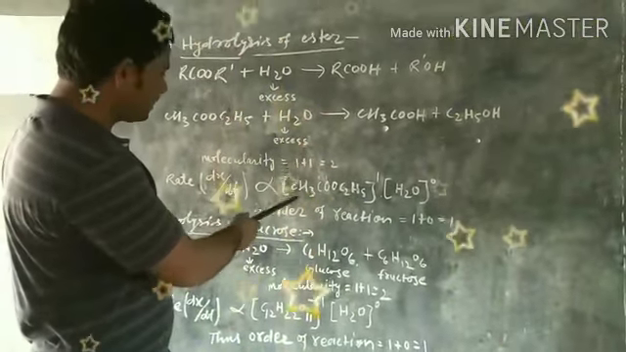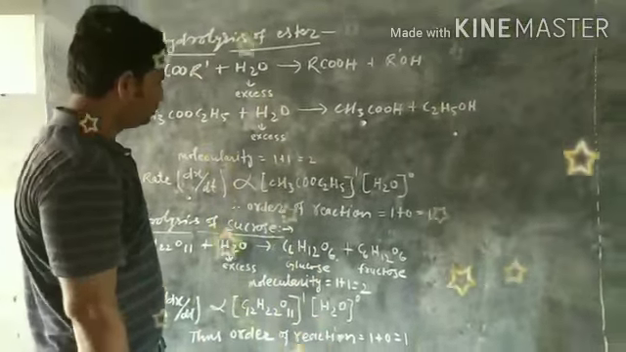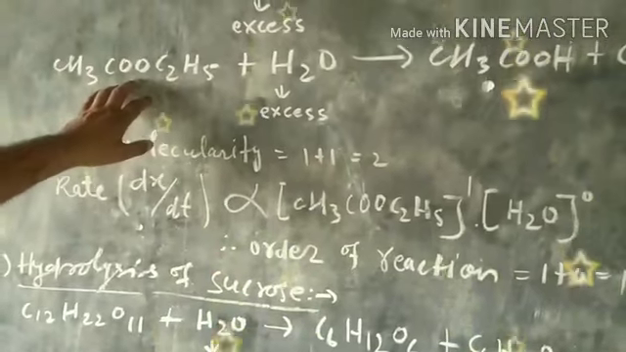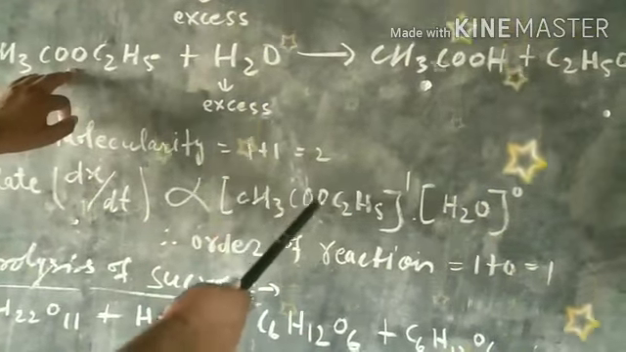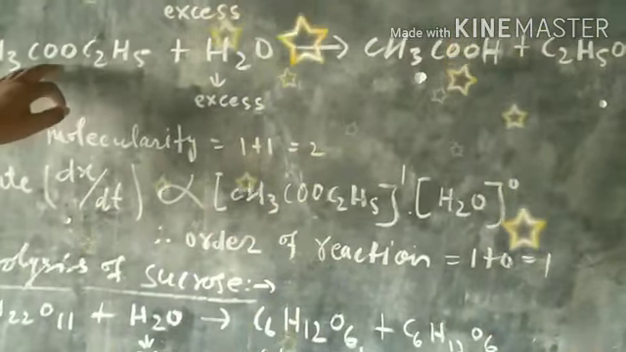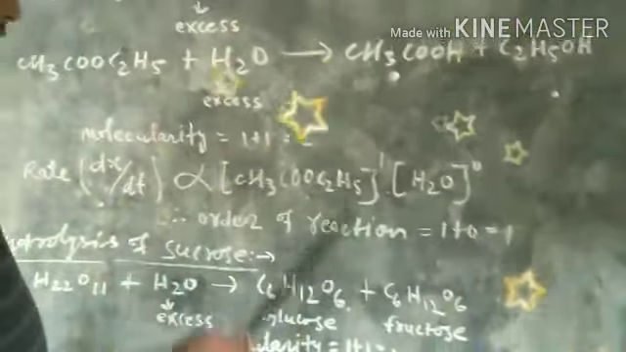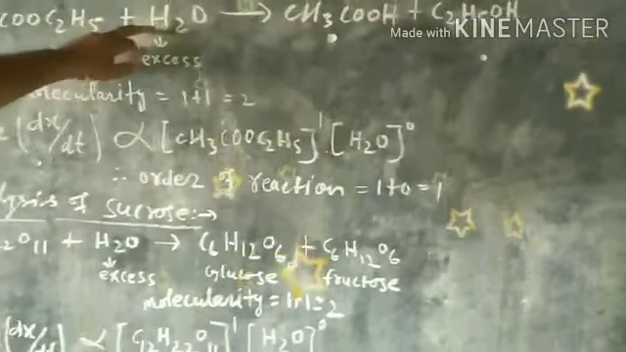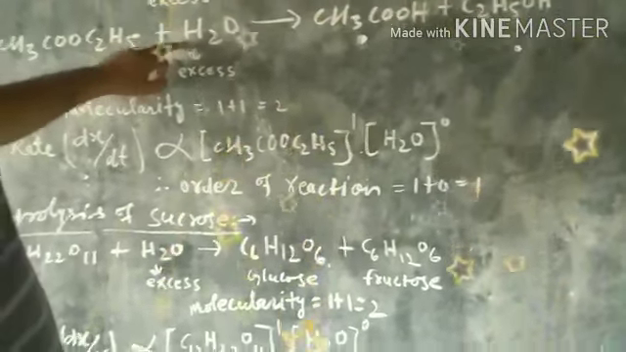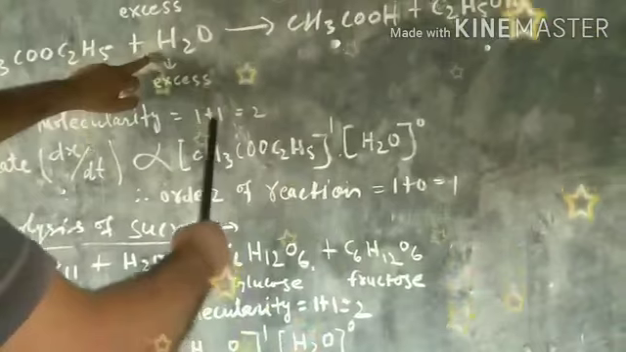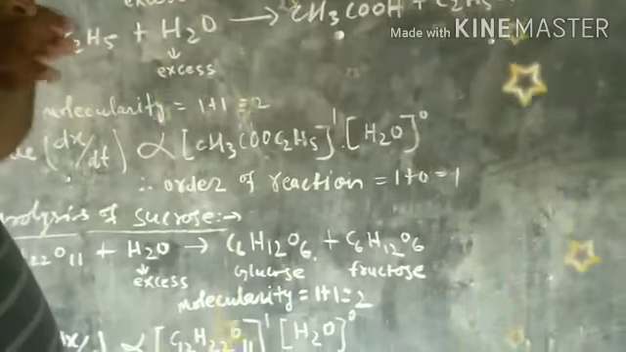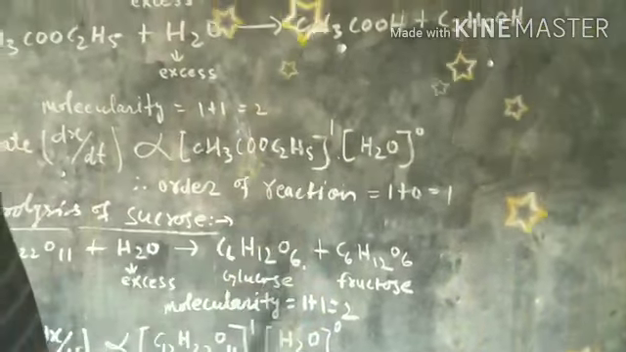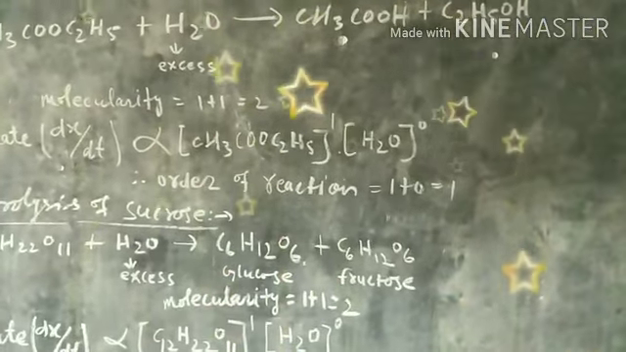Rate dx by dt is directly proportional to this compound CH3COOC2H5. The concentration power for this compound is 1, and water is in large excess amount, so its concentration power will be 0. So overall order of reaction is equal to 1 plus 0 equal to 1.